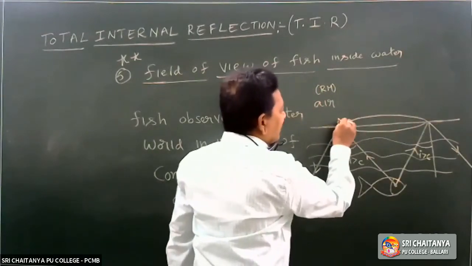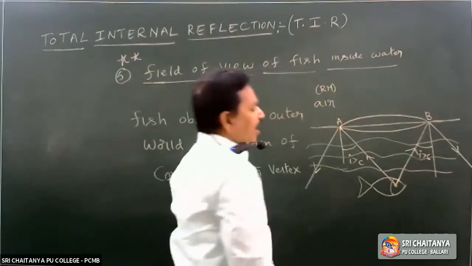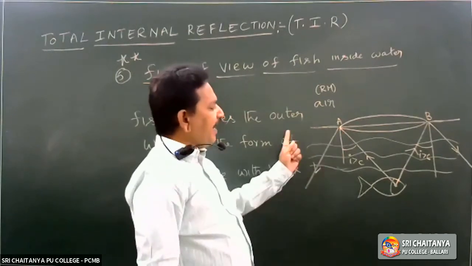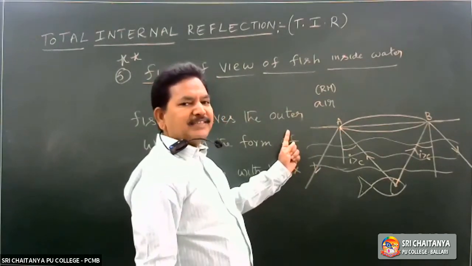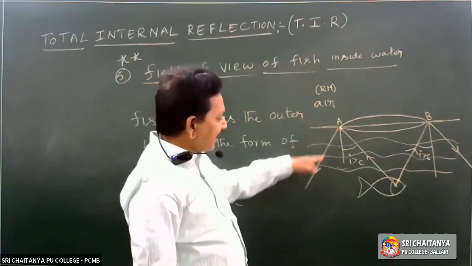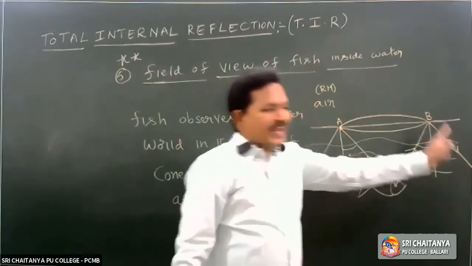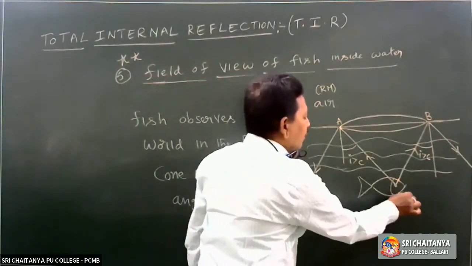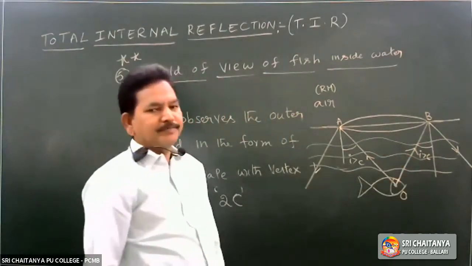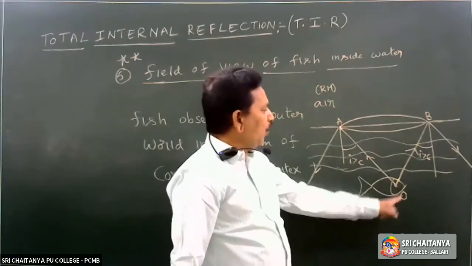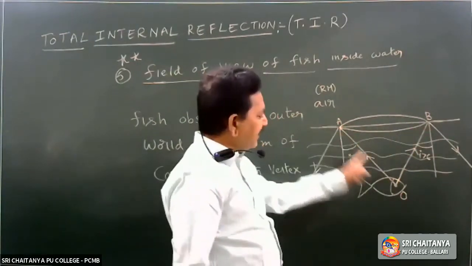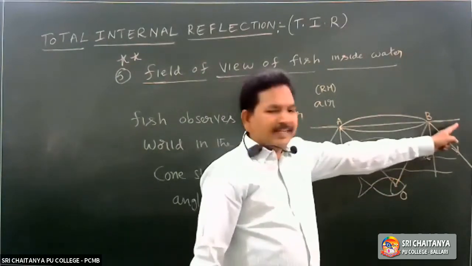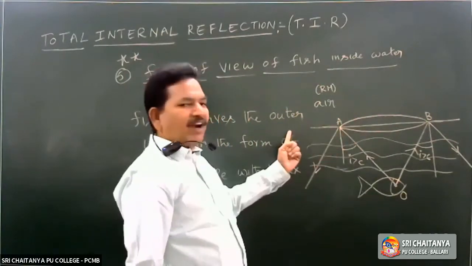Suppose this is A, this is B. The fish cannot observe beyond OB, beyond B, and beyond A. It cannot observe because the light will not travel. The light will be reflected back into what medium? Same denser medium. If this is O, then what is the cone? AOB. The objects within AOB can be observed by the fish. Beyond B, it cannot see. Beyond A, it cannot see.